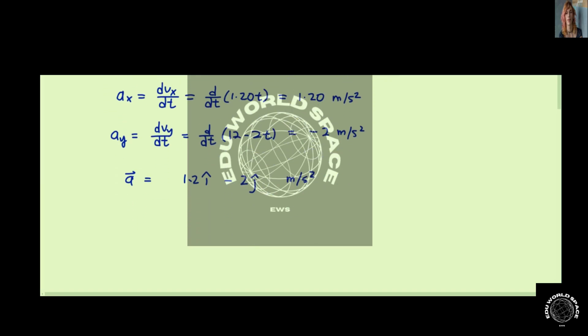To find the time that the velocity and acceleration are perpendicular to each other, we'll do the dot product. Perpendicular means that v dot a is equal to 0. So we just write down the velocity vector.